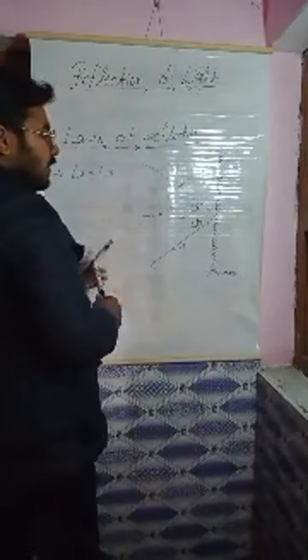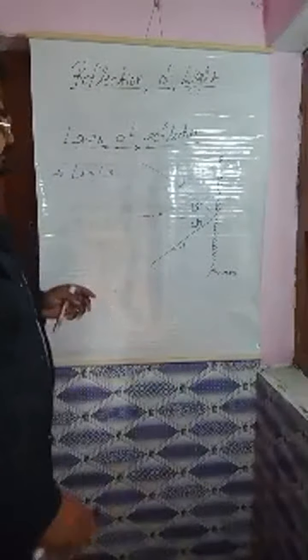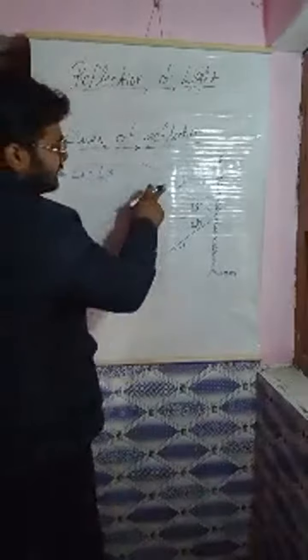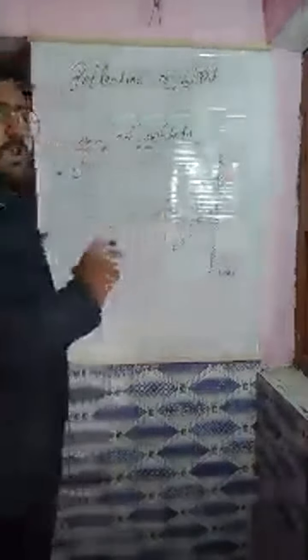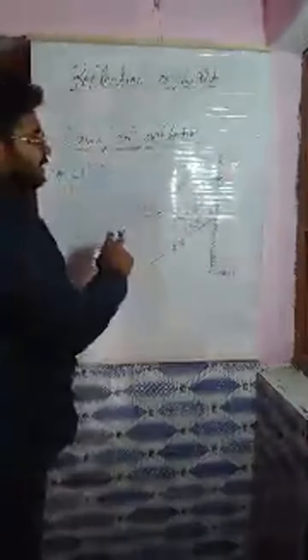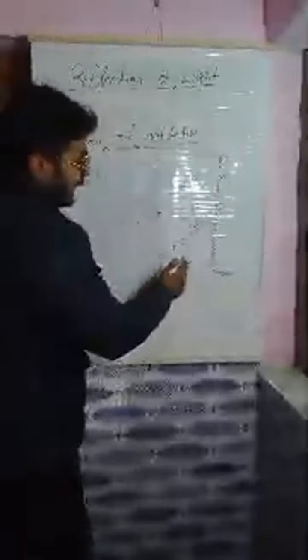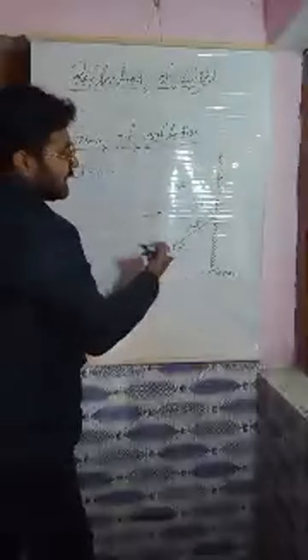I have written that inverted. Okay, so actually what happens here, it is the incident ray. Incident ray means the ray that is falling on the mirror. So that is called incident ray. That's why here it is written I. And then here it is written R. That means the ray that is reflected from the mirror. The ray that is reflected from the mirror is called reflected ray.